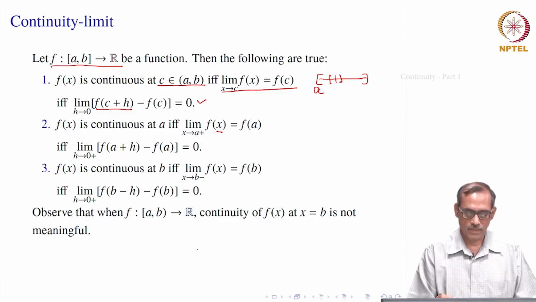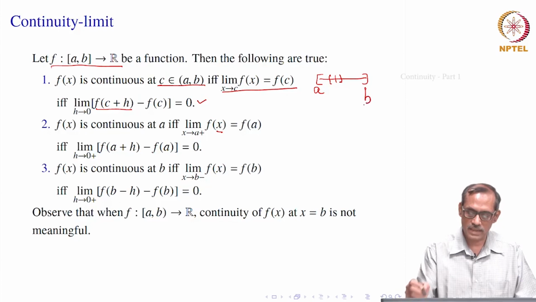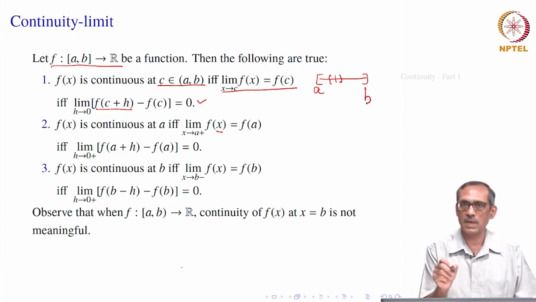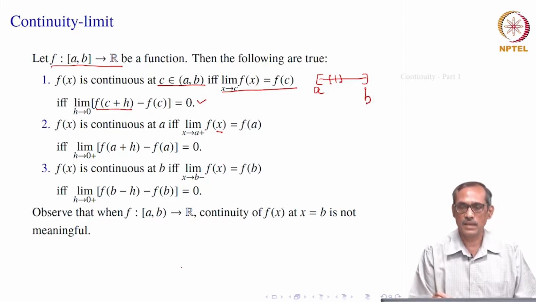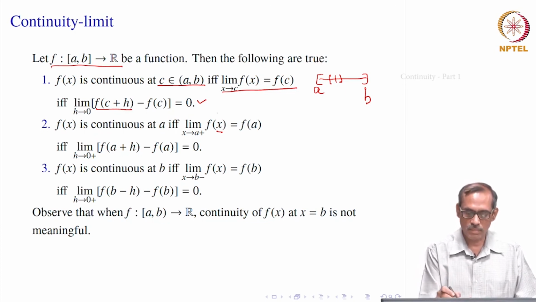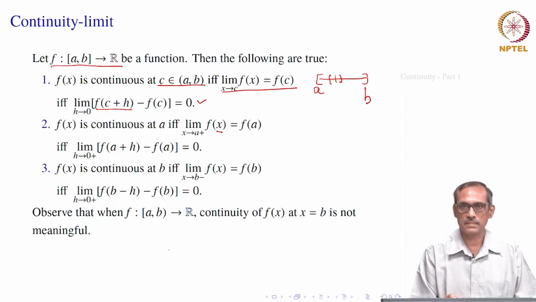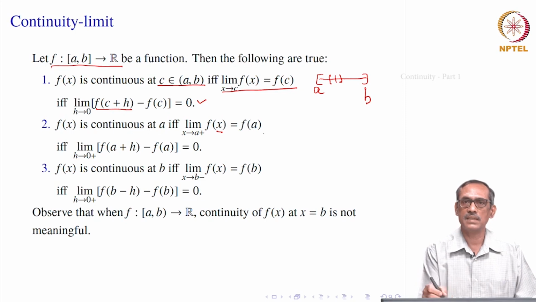Okay. So, now when it is the right end point b, again similarly the left side limit is meaningful, right side is not. So, we replace that limit x goes to c with x goes to b minus. That is, it is continuous at the right endpoint b if limit of f x, x goes to b minus, equals f of b. Now, again writing x equal to b plus h, we would see that h should be negative.